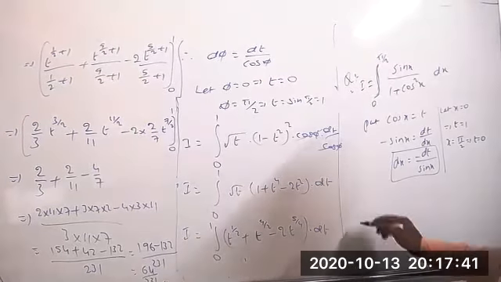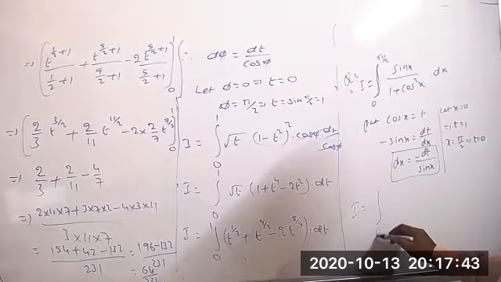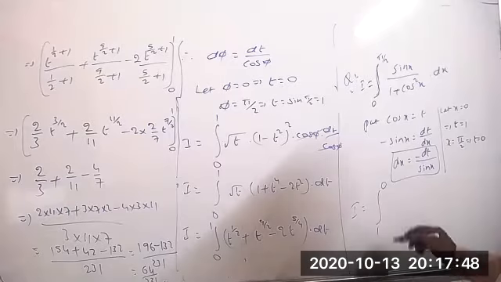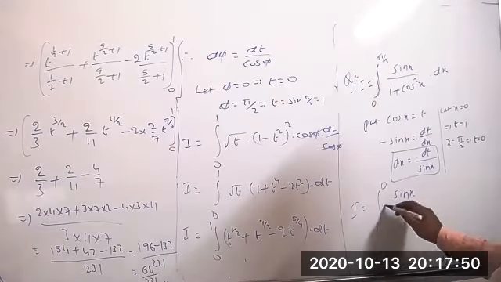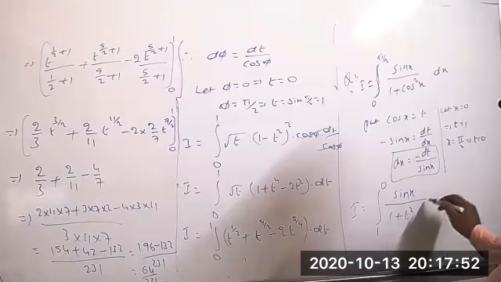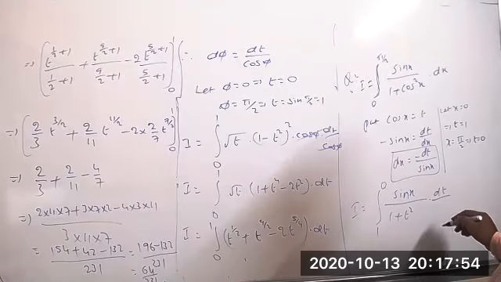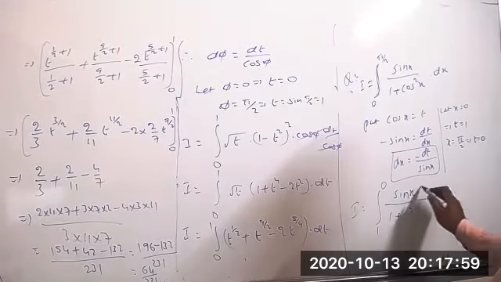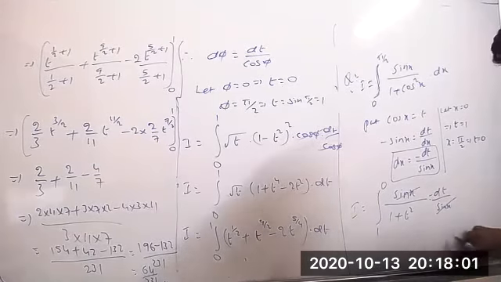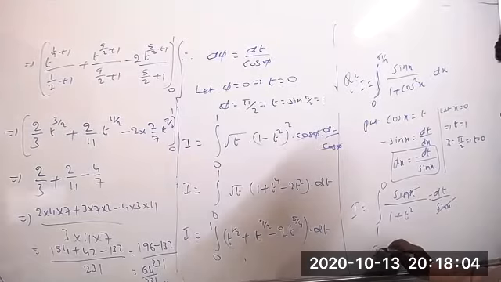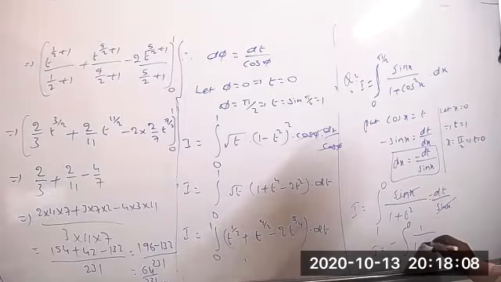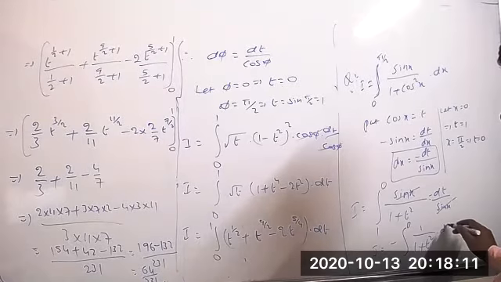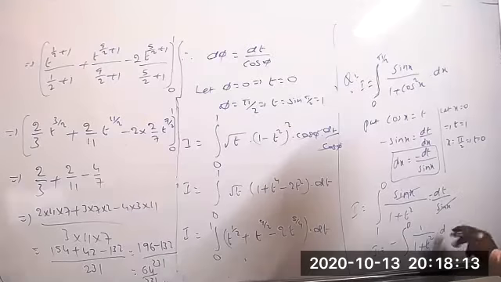So now we can substitute. I equal to integration from 1 to 0 of sin x by 1 plus t square into minus dt by sin x. And these two will be cancelled. Now if you want, you can take the minus outside: integration from 1 to 0 of 1 by 1 plus t square into dt.